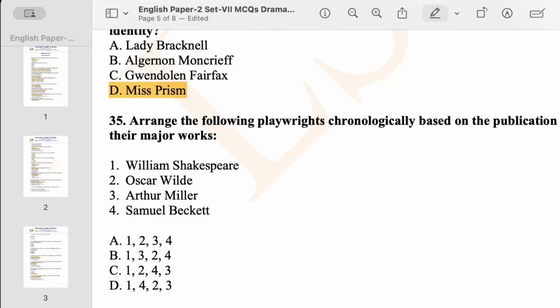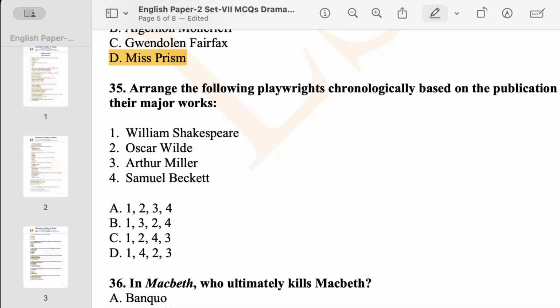Now you have to order the writers chronologically, according to the publication of their major works. So we have William Shakespeare, Oscar Wilde, Arthur Miller, Samuel Beckett. The question says to arrange the following playwrights chronologically based on the publication of their major works. William Shakespeare, with Macbeth and Othello, comes earlier, so he should be at the first place.